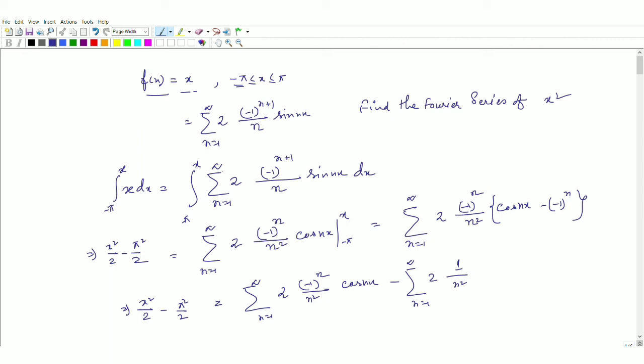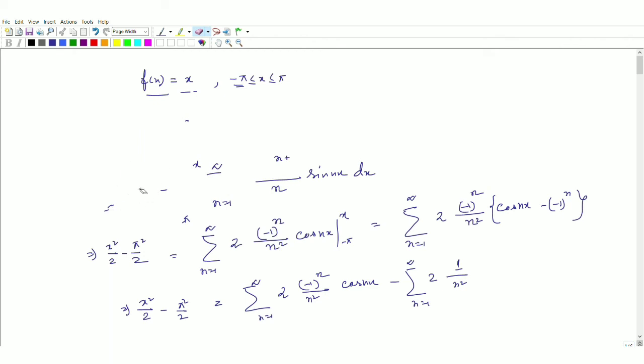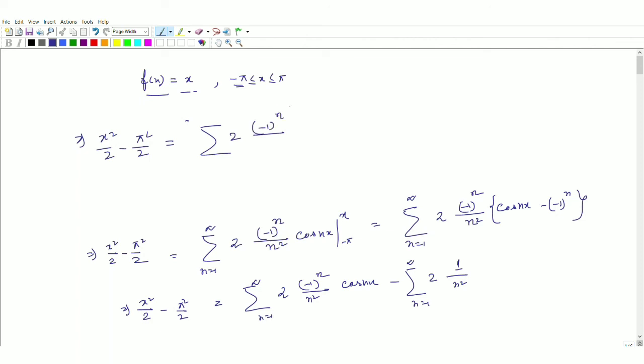Because minus 1 to the power twice n will be 1. So after that, we will obtain x square by 2 minus pi square by 2 is equal to summation 2 minus 1 to the power n square cos nx, plus 2.